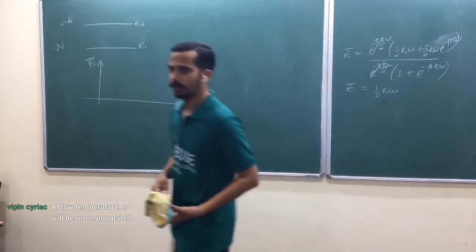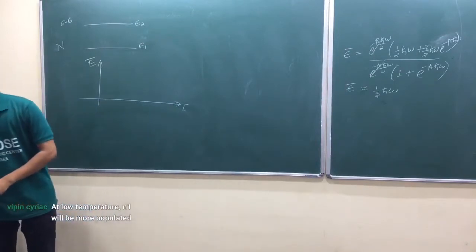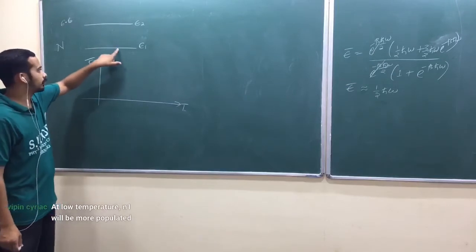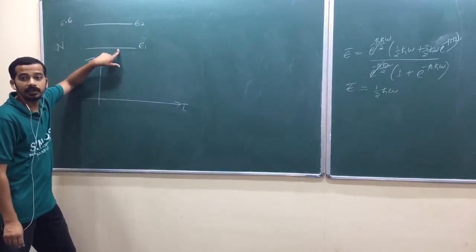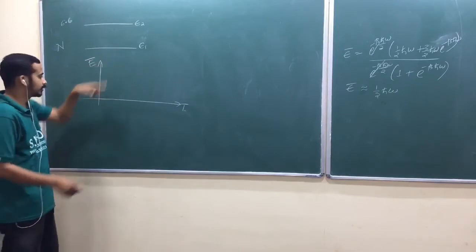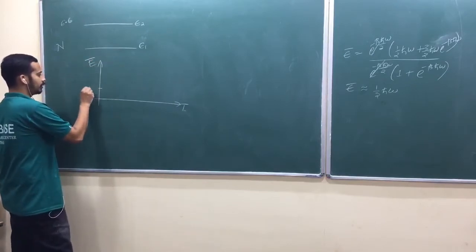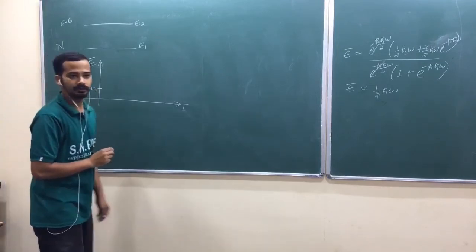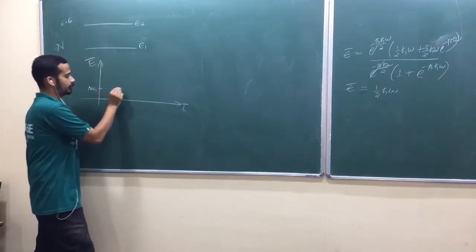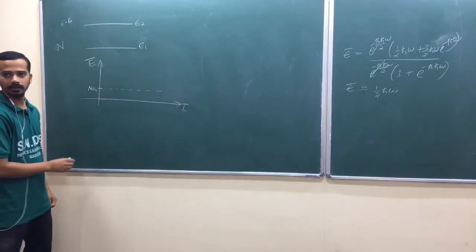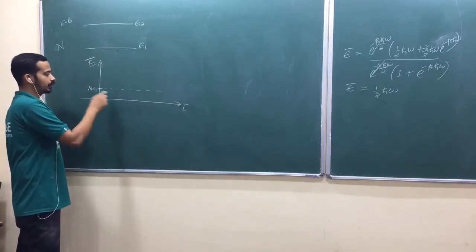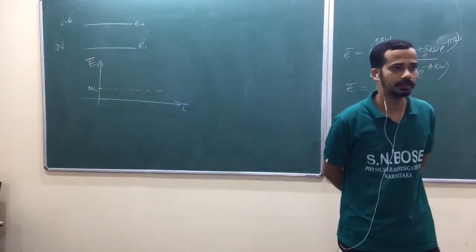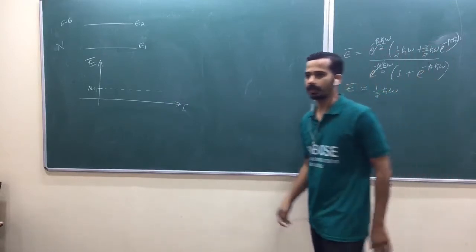All particles will try to come to the ground state. Am I right? When all particles are in the ground state, what is the average energy? N into E1. Isn't it? So let me just put one line here. When temperature is too small, your average energy tends to N into E1. Am I right? Qualitative.